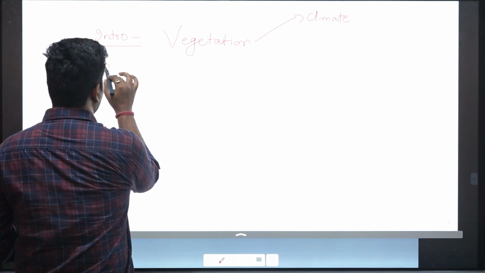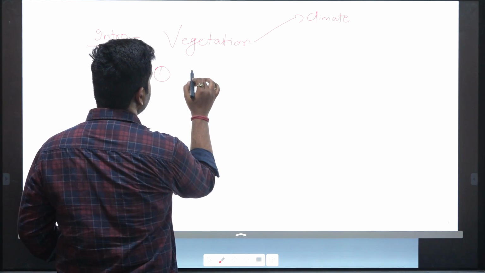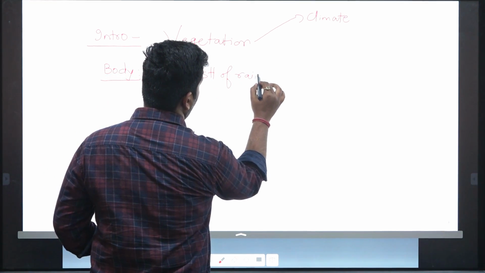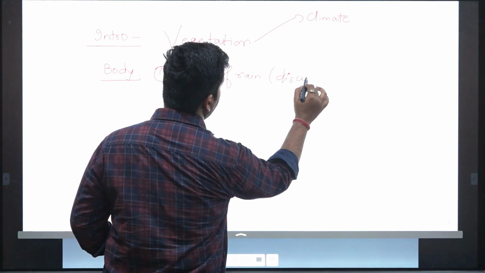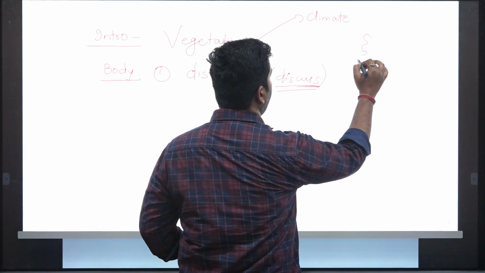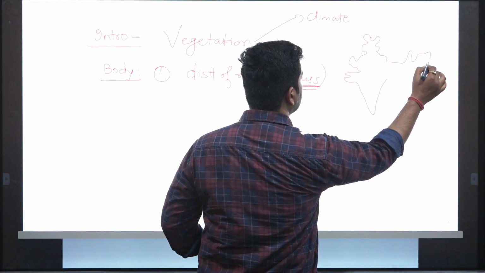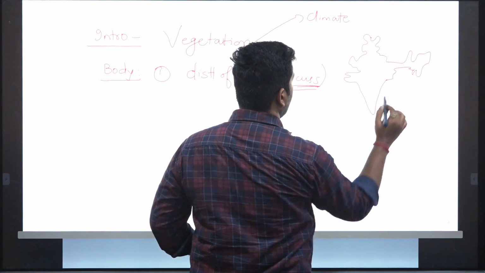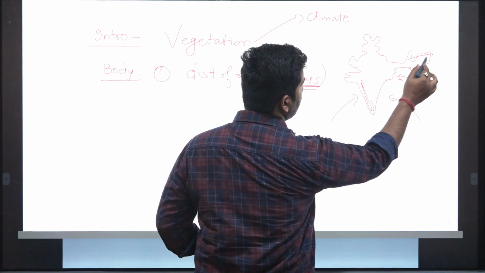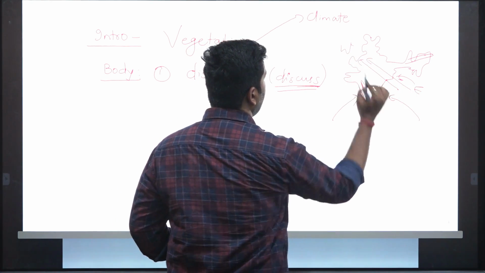Then when you come to the body, you will first discuss the first demand, that is distribution of rainfall. And you have to discuss it. Please keep such keywords in mind. For this, you will create a map of India. And you will show the different patterns of India, that here we receive very high rainfall, here we receive very high rainfall, and rainfall gradually decreases from east towards the western part of India.